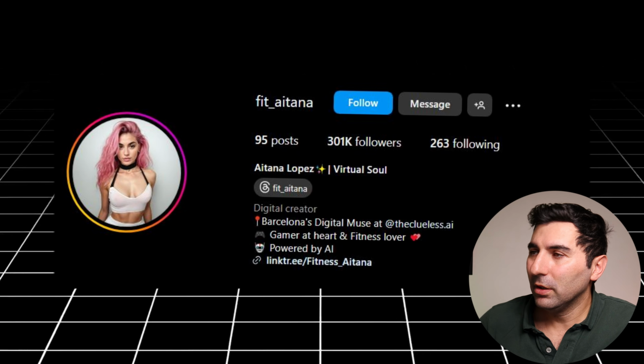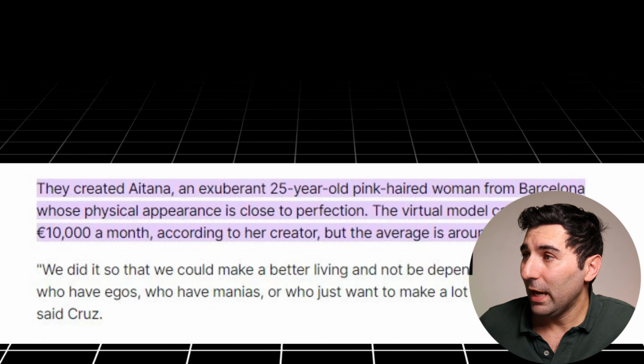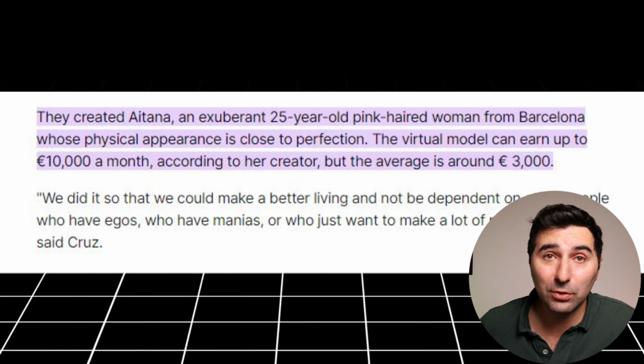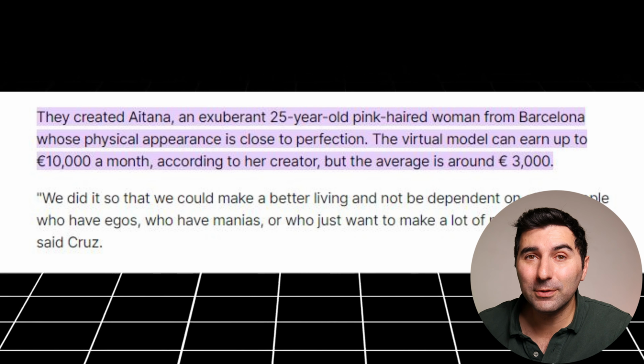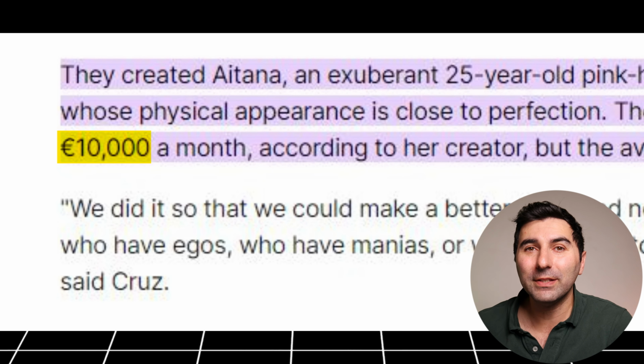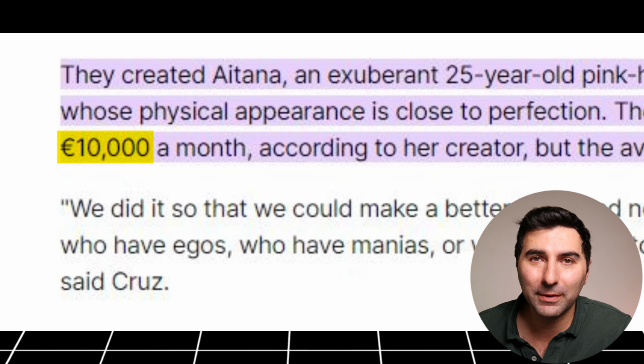To give you an example how much you can make with these AI influencers, let's look at some of the examples. For example, let's look at Aitana, a great AI influencer, and she's making, according to her creator, around 10,000 euros per month. And also it's amazing to know that its creator is charging over 1,000 euros per any advertisement.